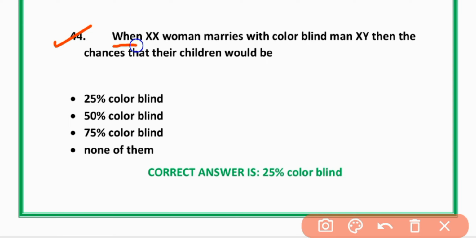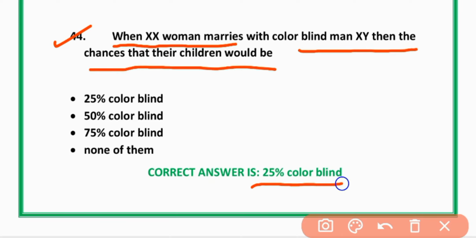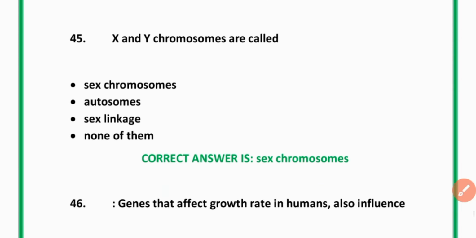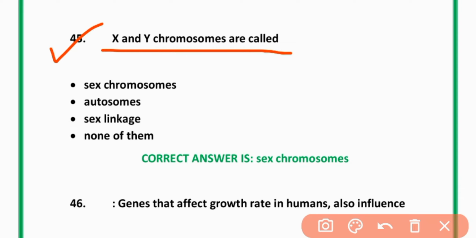44. When XX woman marries with color-blind man XY, then chances that their children would be 25% color-blind. Option A is correct. 45. X and Y chromosomes are called sex chromosomes.